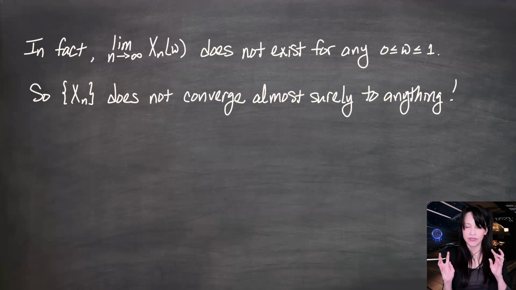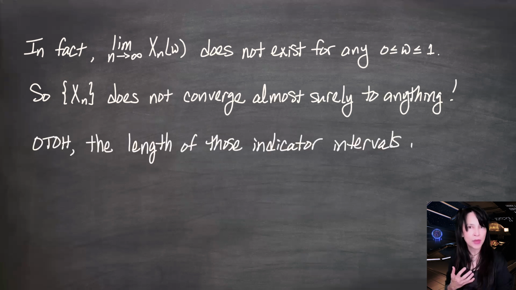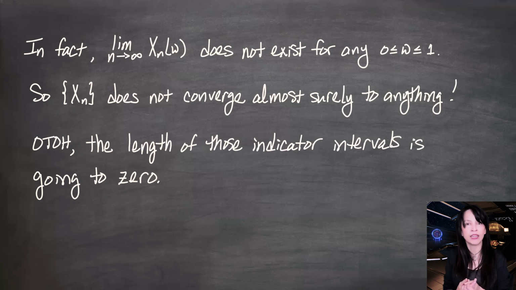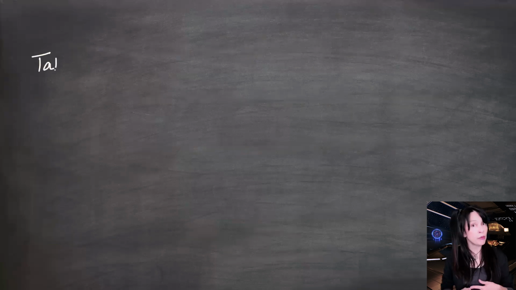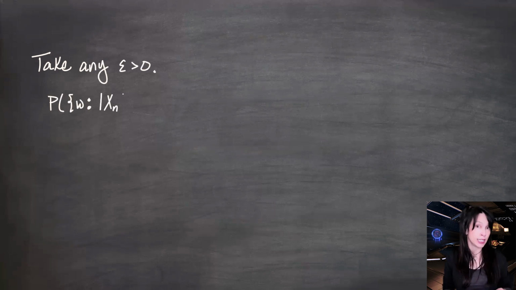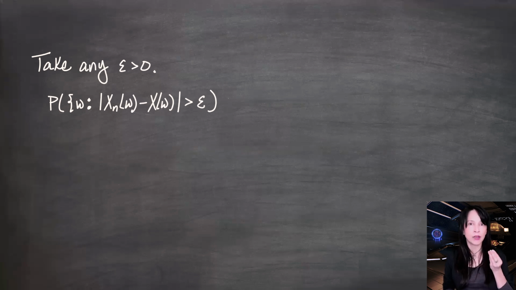As I was saying, the length of these intervals and these indicators is going to 0, and we were kind of guessing that maybe it was converging to X of omega equals omega, and in fact, it is in probability, so let's check this out. Let's take any epsilon greater than 0 and look at the probability measure of the set of omegas for which the distance between Xn and X of omega is greater than epsilon. If I just plug in what these are, this is an omega plus an indicator, and this is just omega. So those omegas are going to cancel, and we're going to be left with just the indicator.